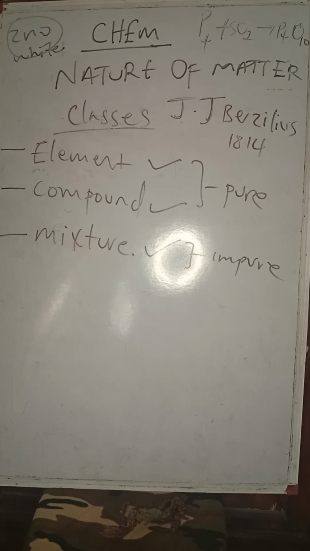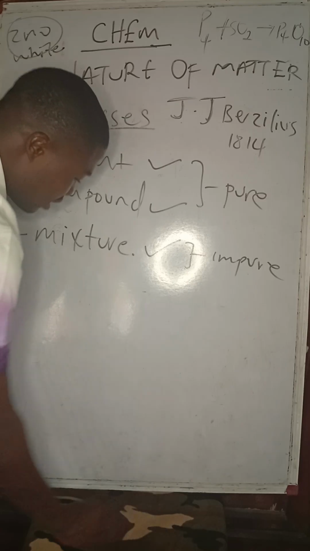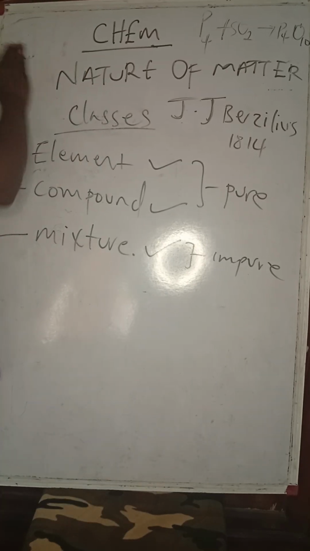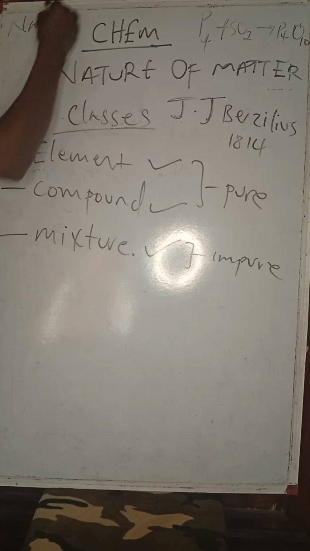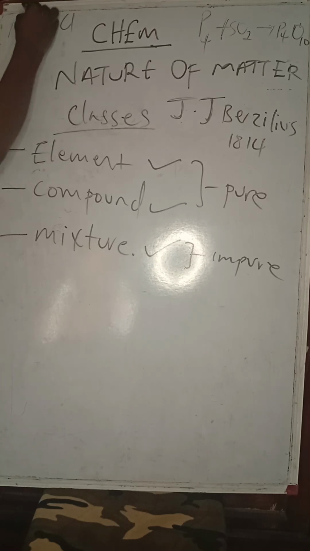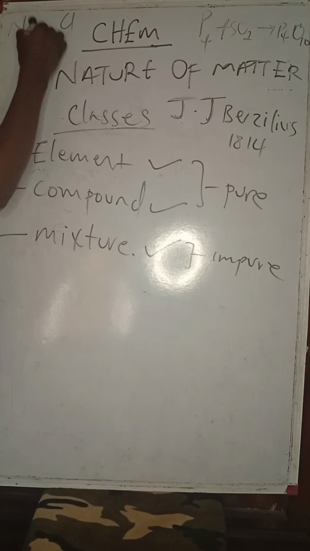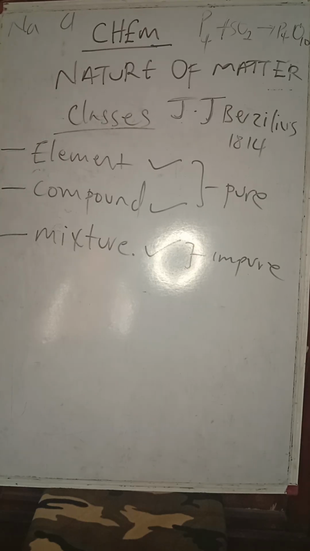A compound, on the other hand, is a combination of two or more elements. Remember, elements are represented with symbols. So for instance, let's say I have sodium and chlorine. These are symbols. Sodium is an element, chlorine is an element. Now when these elements undergo a chemical change, between these elements there's a force.